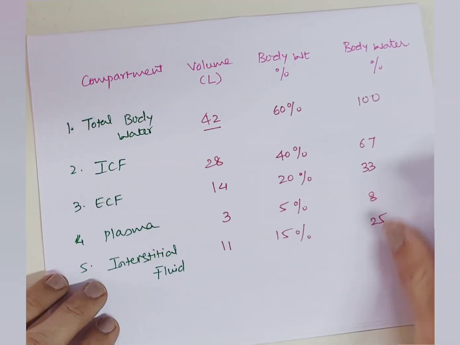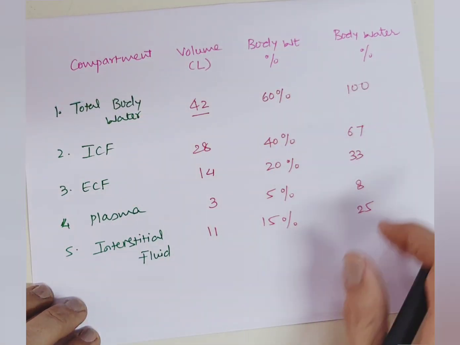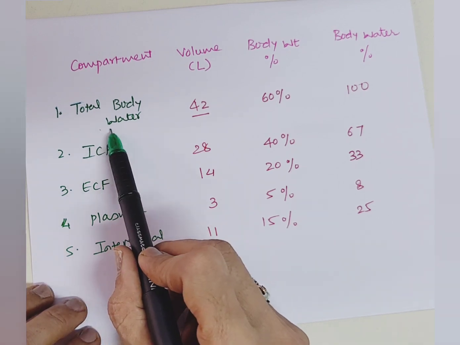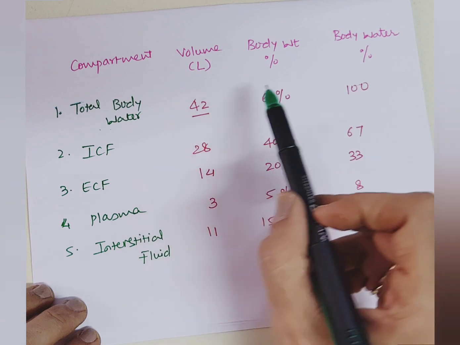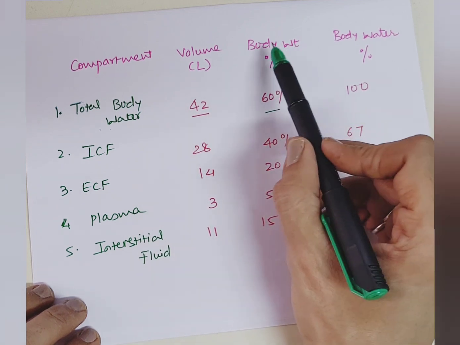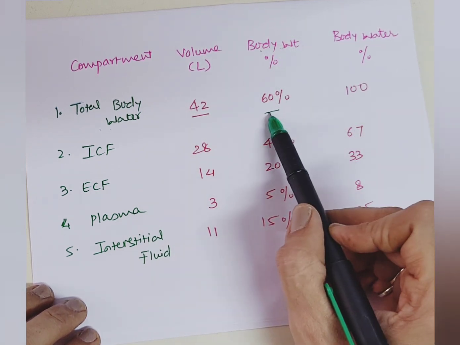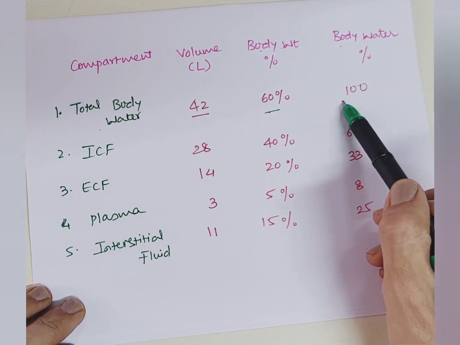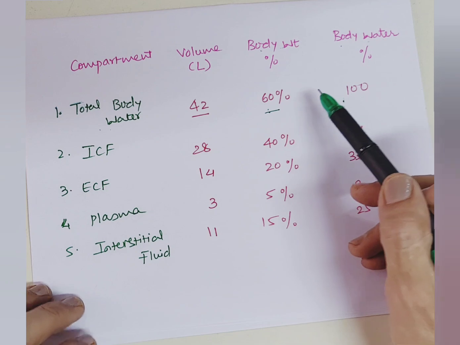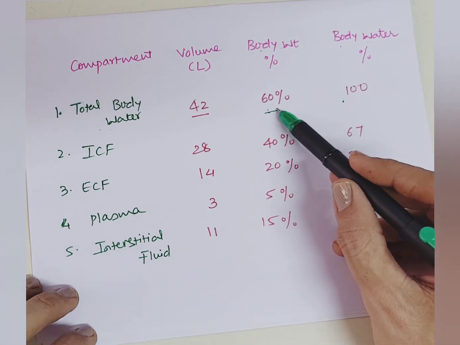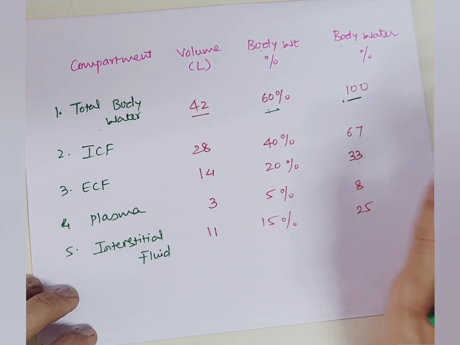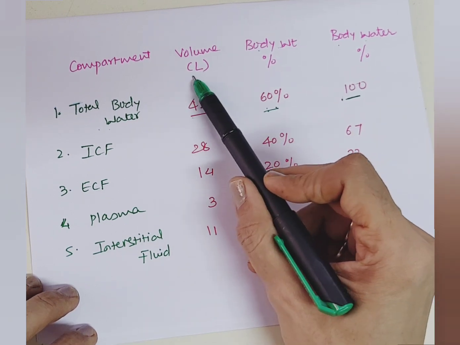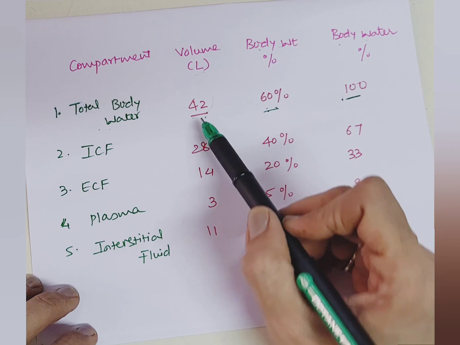These compartments and their volumes are often asked as a question, so you can take a screenshot of this. Total body water as a percentage of body weight is 60%. But as a percentage of body water, it is 100%, because if somebody has 60% water, it means body water is normal. And in kilograms or liters, that is 42 liters.